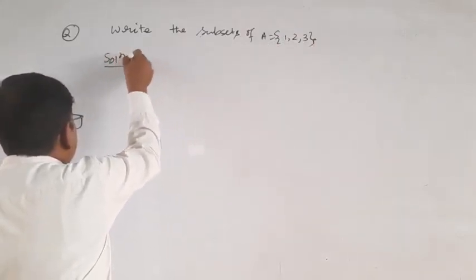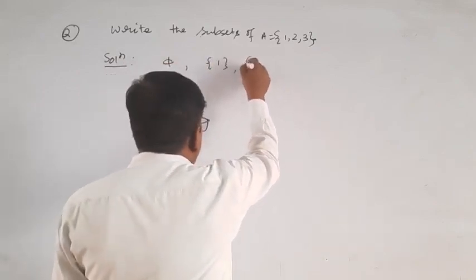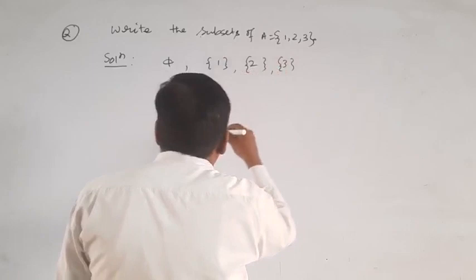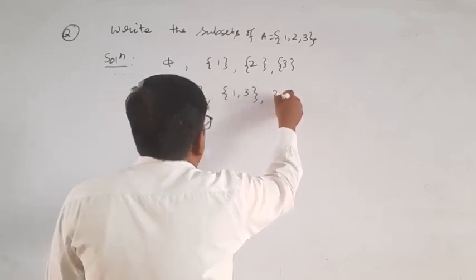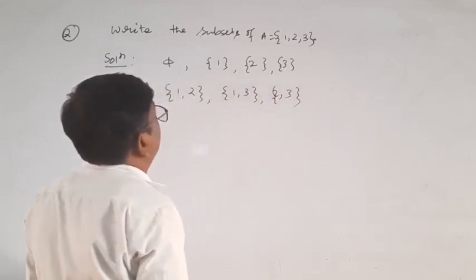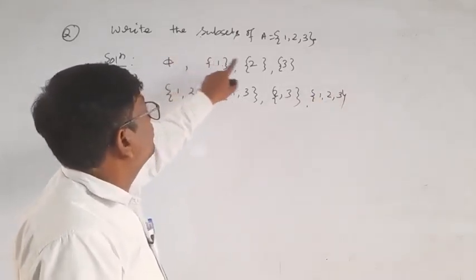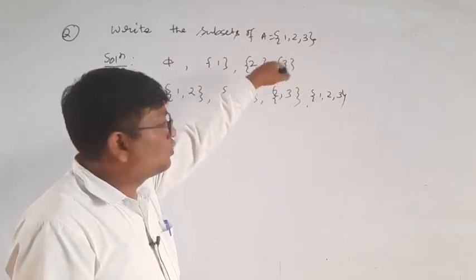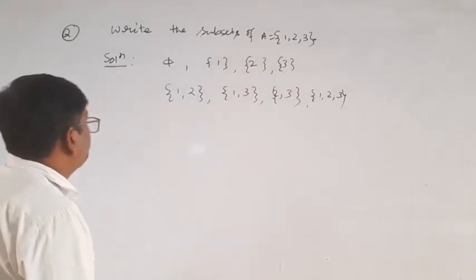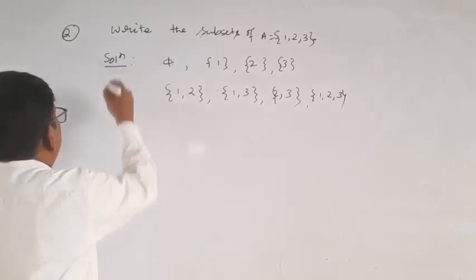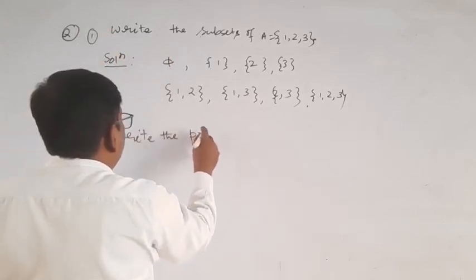Solution: since phi is a subset of every set, we have phi, then {1}, {2}, {3}, {1,2}, {1,3}, {2,3}, and {1,2,3}. So the number of subsets is 1, 2, 3, 4, 5, 6, 7, 8. That is 2 to the power 3, which is 8.